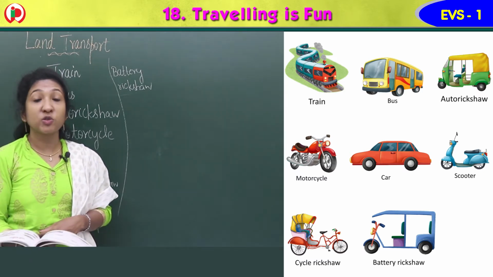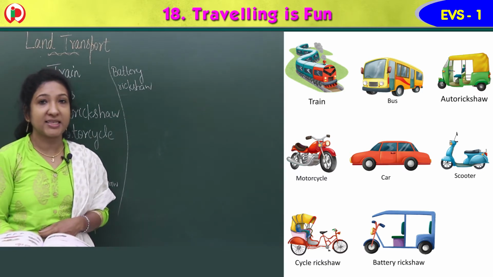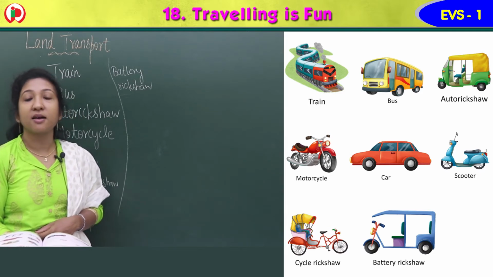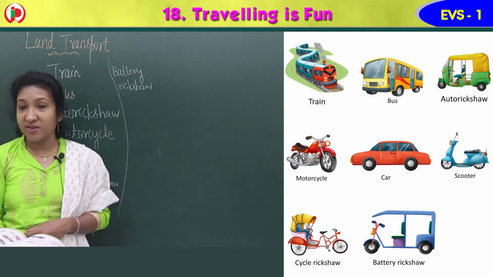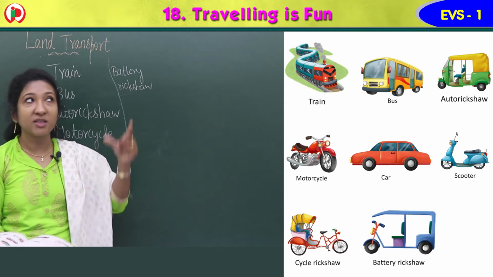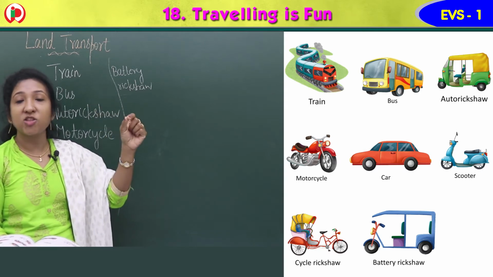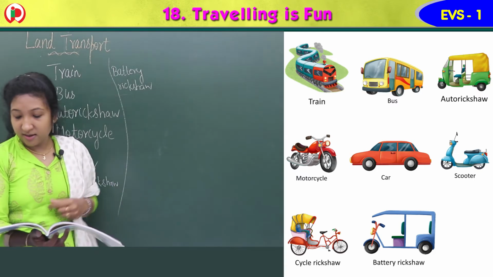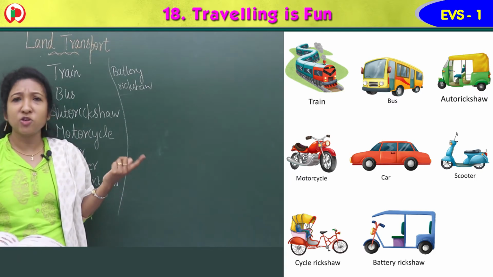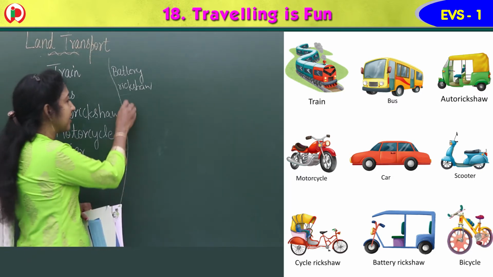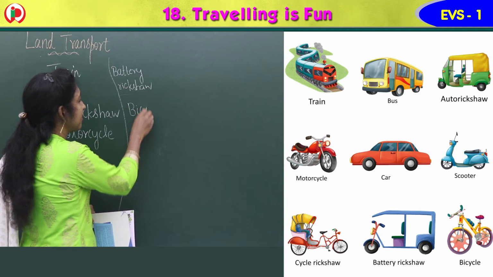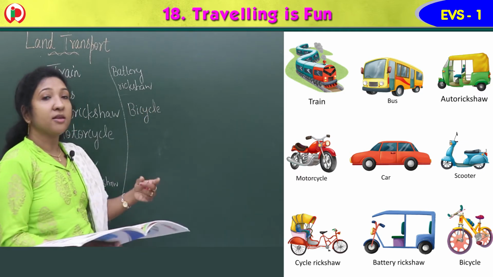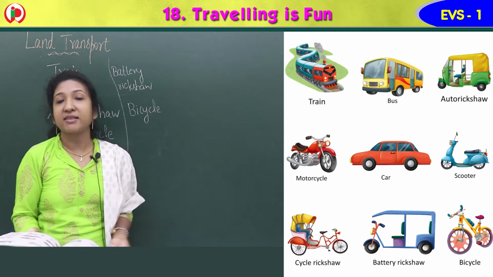When we go to the zoo and all, there you can see this, isn't it? In some shopping malls we can see this battery rickshaw which runs on battery. You have to charge it, then it runs, okay. Then the last one, that you know, your favorite, it is bicycle.